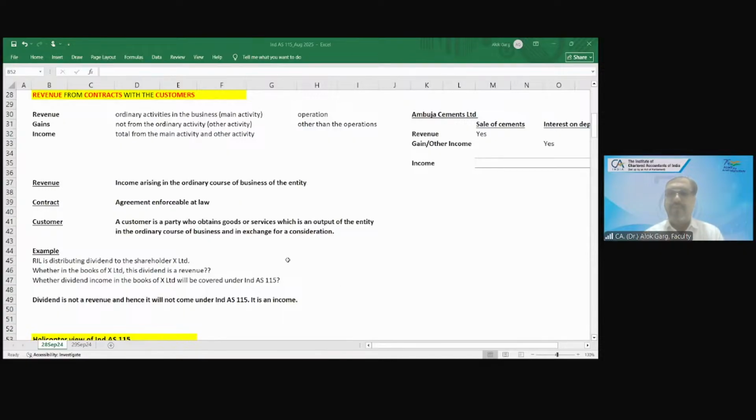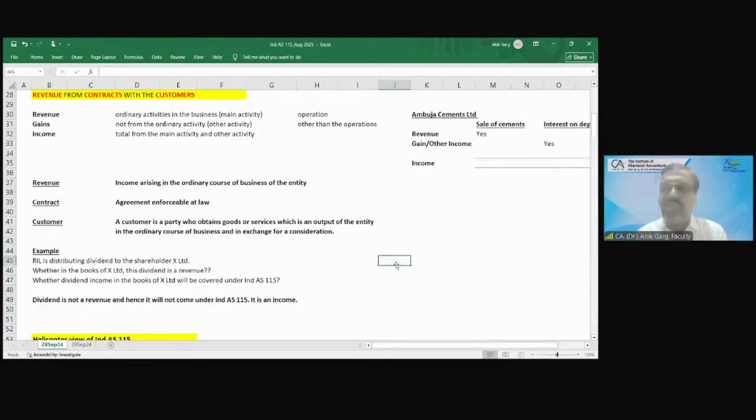I have a doubt. Suppose a company is into the business of investment, so in that case, will this revenue, like dividend, be a part of revenue or other income only? If the business is investment, then it will become their main activity. Okay. So then it will come under revenue.